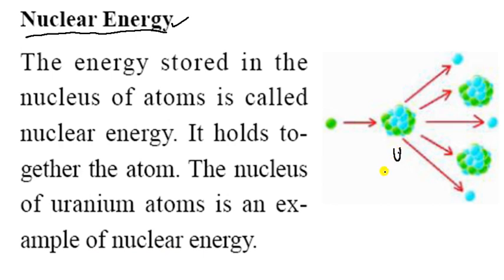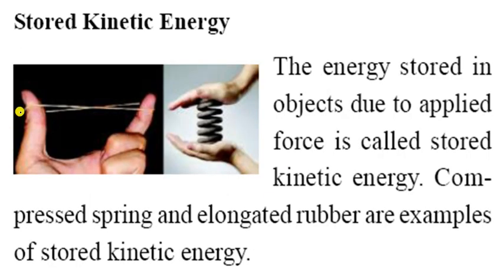This is the uranium atom, U-235. When it is hit by one neutron, it divides into two parts, barium and krypton, and three neutrons are formed: one neutron, two neutrons and three neutrons. These three neutrons again collide with uranium atoms, which also divide into two parts and release further neutrons, and a huge amount of energy. So that energy is called nuclear energy. Let us see the next one.